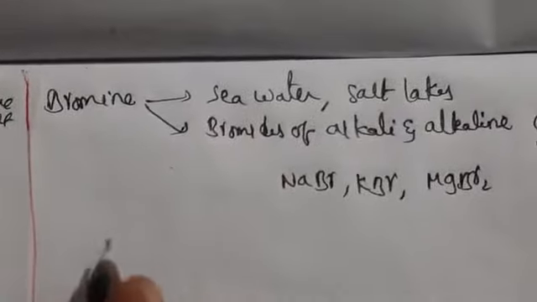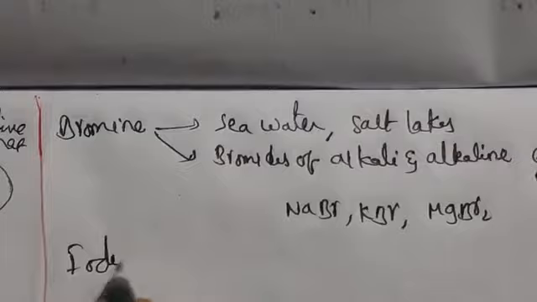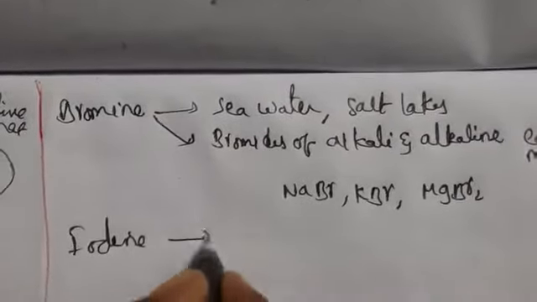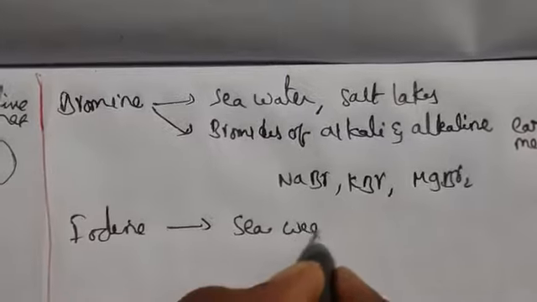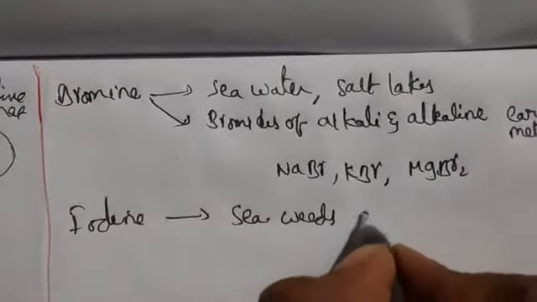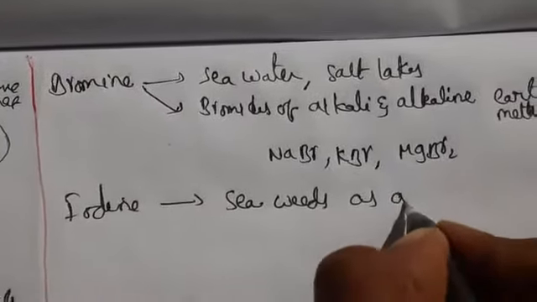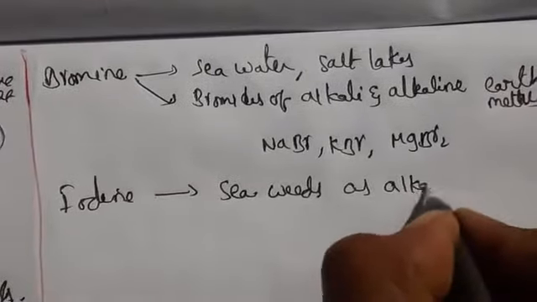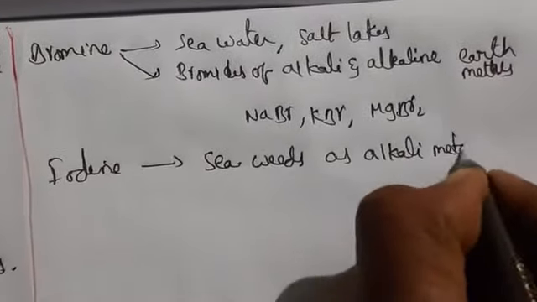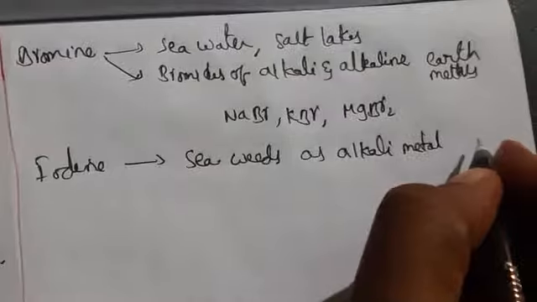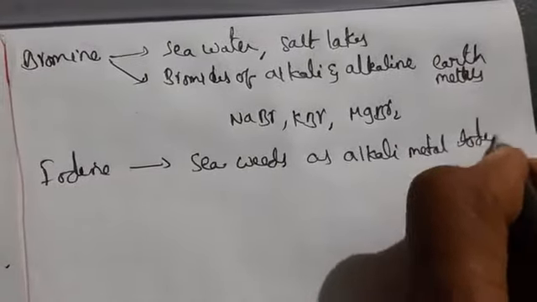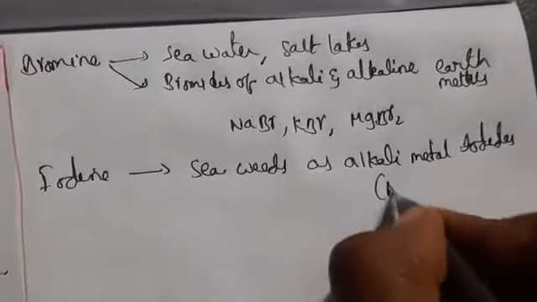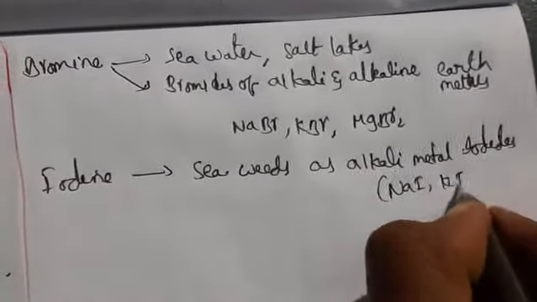Coming to iodine, it is mainly found in seaweeds as alkali metal iodides, like NaI and KI.